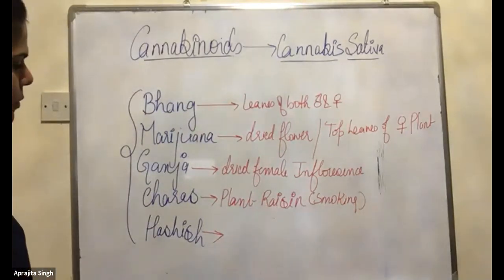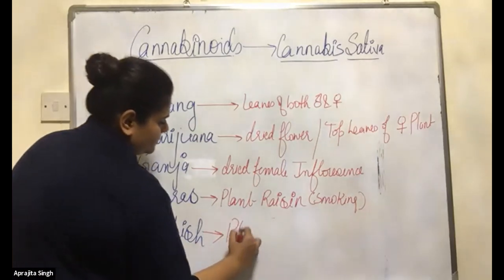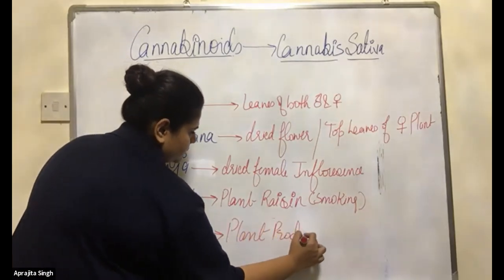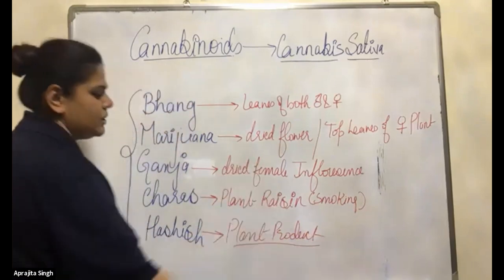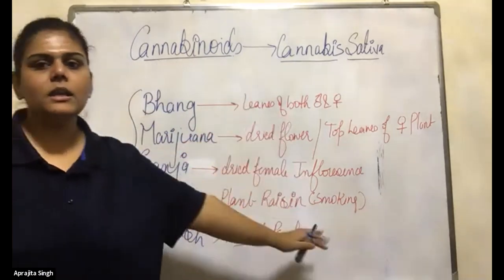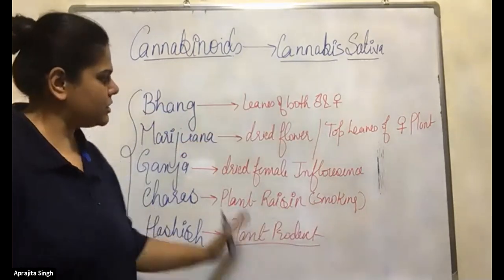Now the hashish. Hashish is a plant product. It can be obtained from any part of the plant. Okay, the hashish.